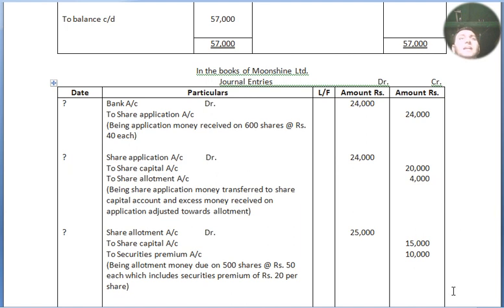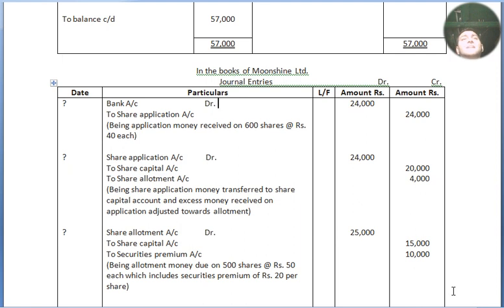Then another entry: share application account debited to share capital account and to share allotment account, being application money received transferred to share capital account, and excess money received on application adjusted towards allotment. So 600 shares into rupees 40 equals 24,000 on the debit side. 500 shares into rupees 40 equals 20,000, that is the credit side, transferred to the share capital. And the excess money adjusted towards allotment is 100 shares into 40 rupees, that is 4,000.